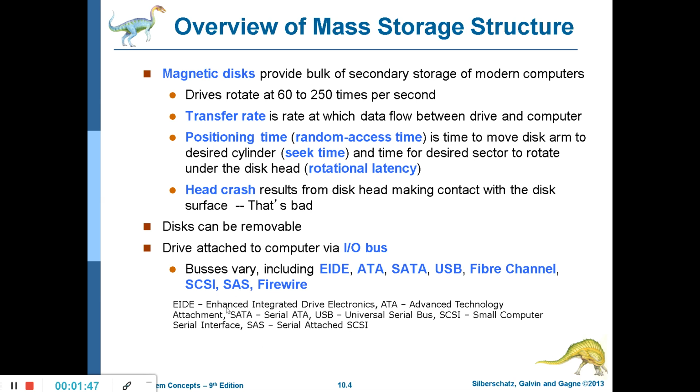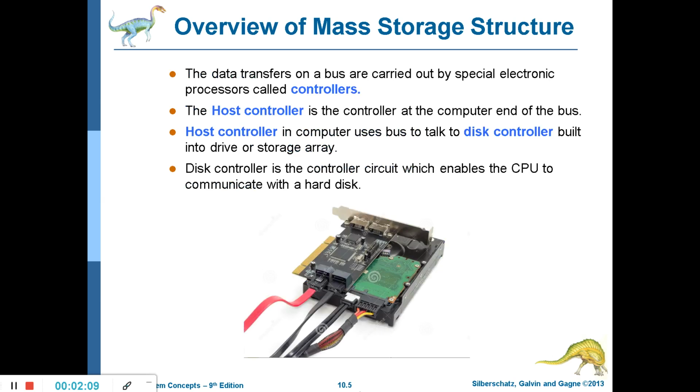EIDE is Enhanced Integrated Drive Electronics, ATA is Advanced Technology Attachment, SATA is Serial ATA, USB is Universal Serial Bus, SCSI is Small Computer System Interface, SAS is Serial Attached SCSI. So this is how a typical hard drive controller works.